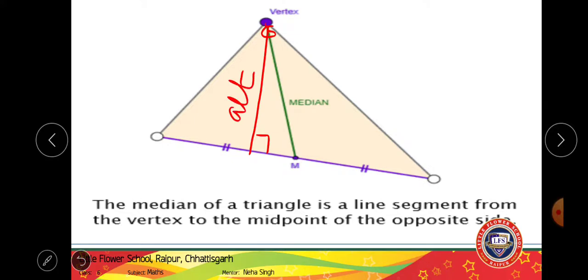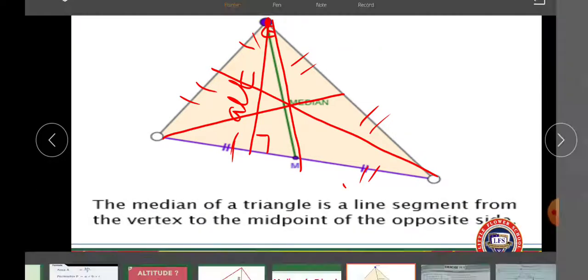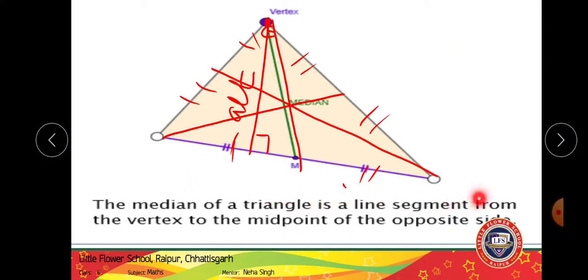And median also passes through the vertex, but it is joining at the midpoint of the other side, right? Means this and this will be equal. If we are forming the median through here, this and this will be equal, and if we are passing the median through here, this and this will be equal, right? The median of a triangle is a line segment from the vertex to the midpoint of the opposite side.